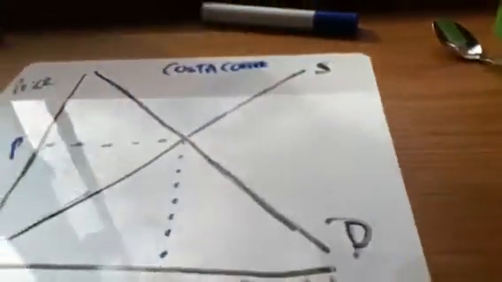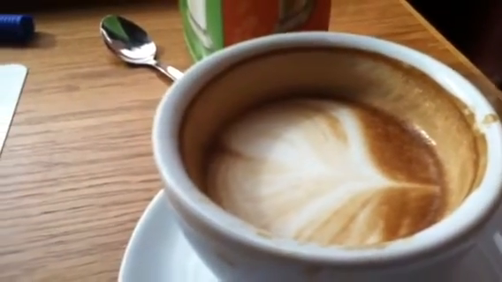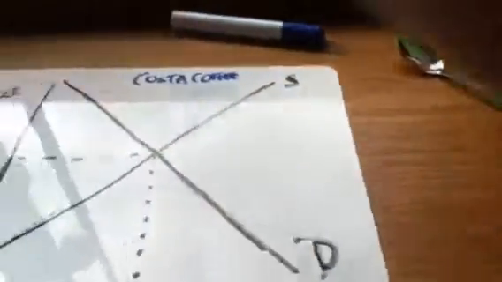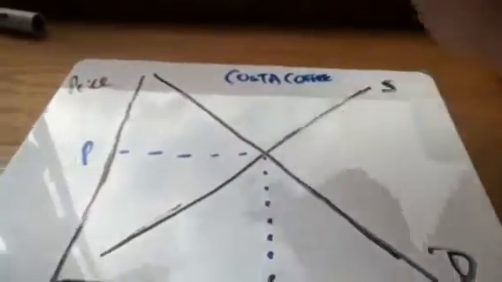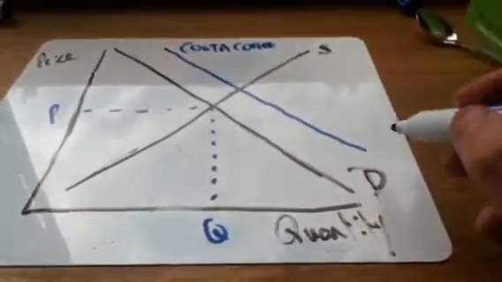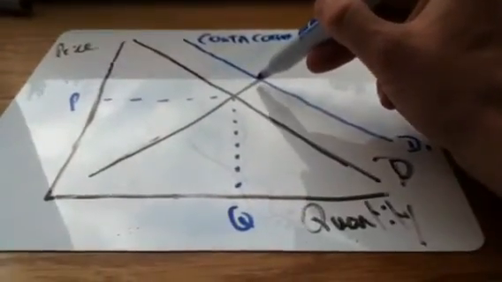So we can see that flat whites, which Pete is just pointing to there, retail at about £2.40 at the moment. Now it's considered quite a luxury good, so as people's disposable income rises, they'll start demanding more luxury products. And Pete, I think, is going to have a go there. He's multitasking with the marker in one hand, so he'll demonstrate there's a shift in the demand curve to the right, from D to D1.